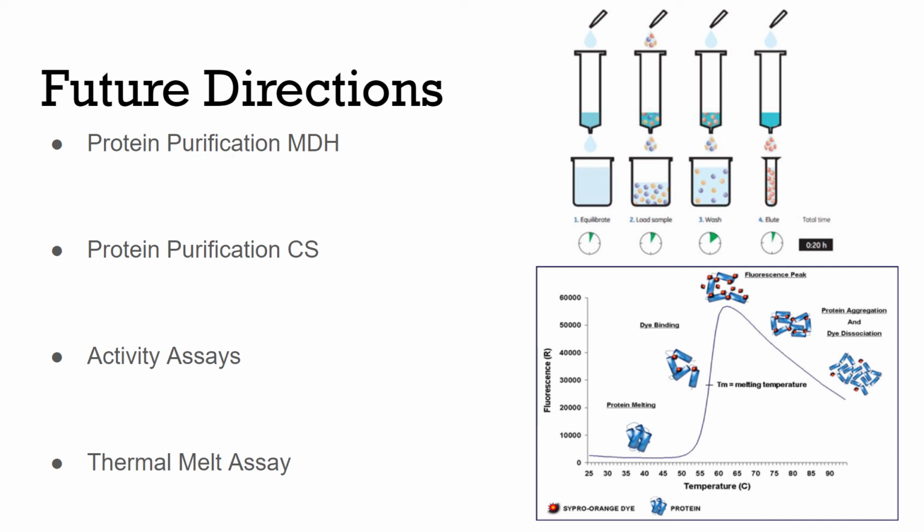After this, we plan to perform a thermal melt assay on the various mutated forms of MDH with their citrate synthase counterparts. A thermal melt assay is an assay where a dye is mixed with a protein sample and then heated. This dye fluoresces upon contact with denatured proteins. As the sample heats, the protein denatures and the dye fluoresces upon contact with said denatured protein. This will give a readout for the melting temperature. If proteins interact, they will stick together, increasing the melting temperature.